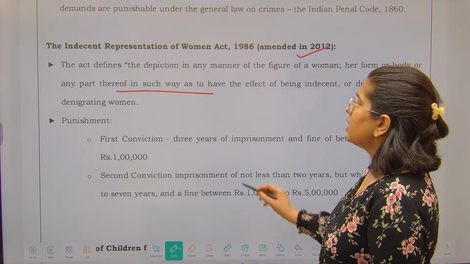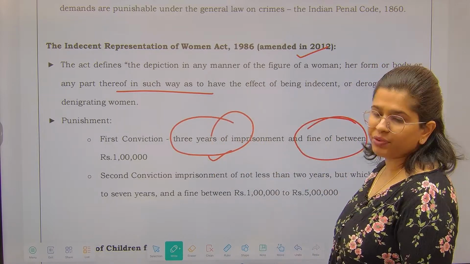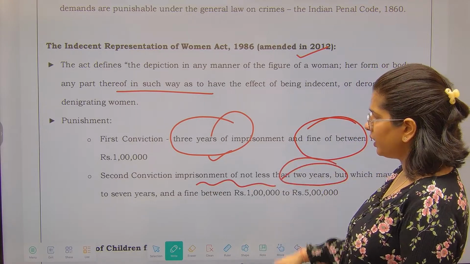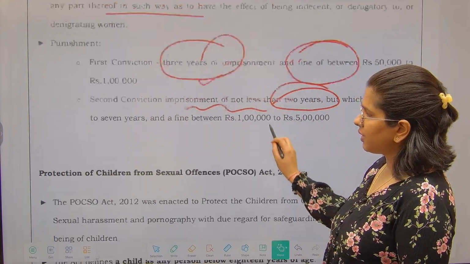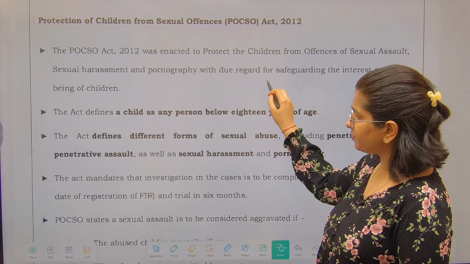What are the punishments? For the first conviction, 3 years of imprisonment as well as a fine between 50,000 and 1 lakh, and for the next conviction, imprisonment of not less than 2 years, right? So these are the convictions that you have. Next is a very important act.